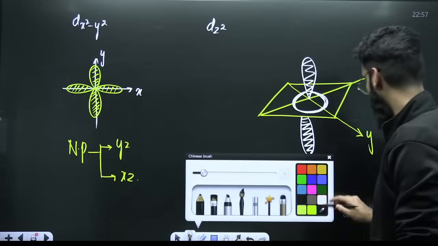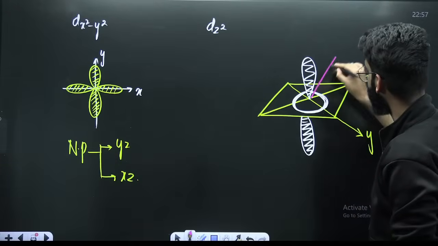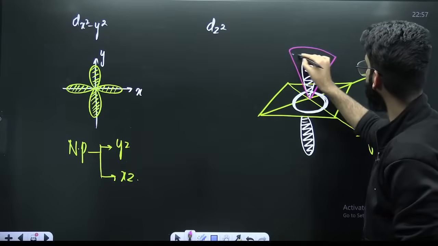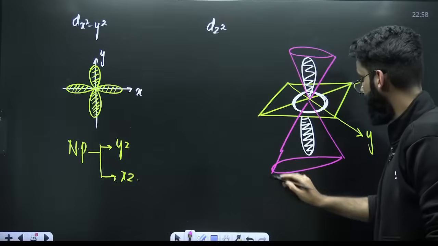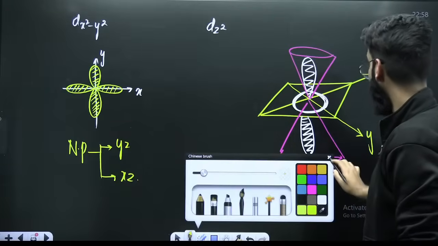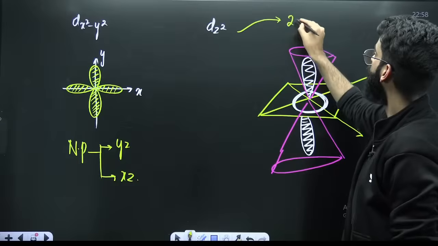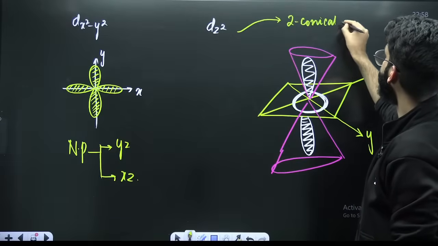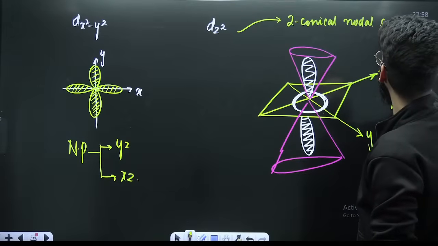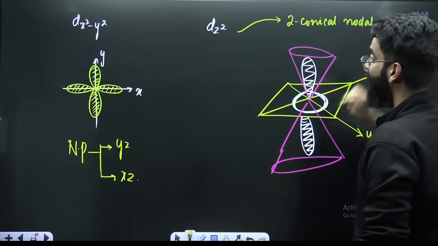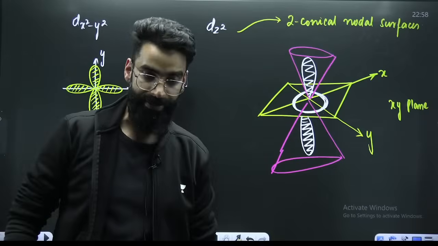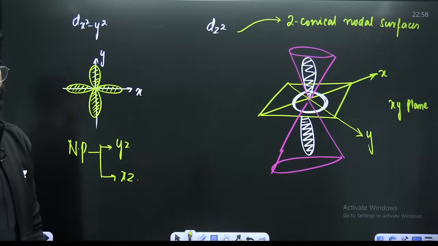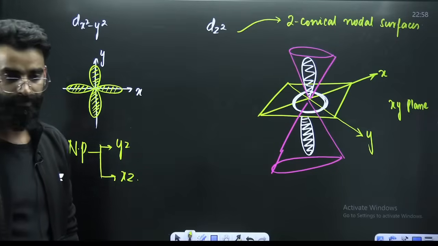And dz square has got two conical nodal surfaces. This is one conical nodal surface. This is one more conical nodal surface. So do remember, dz square has got two conical nodal surfaces. I hope I'm clear.